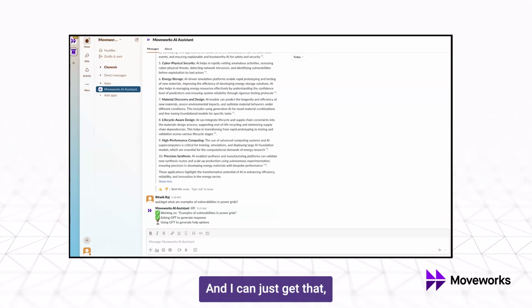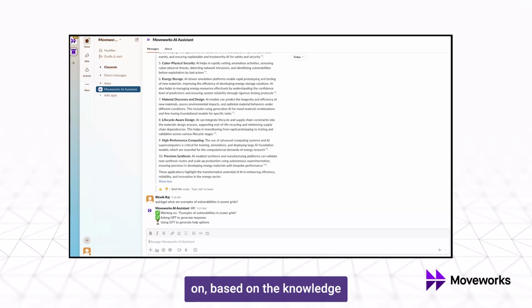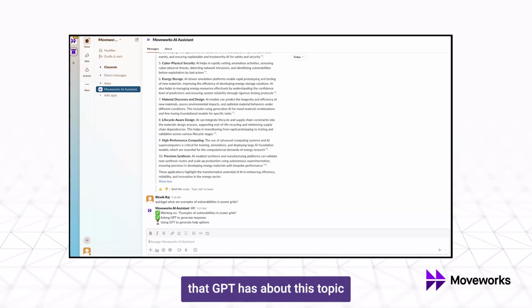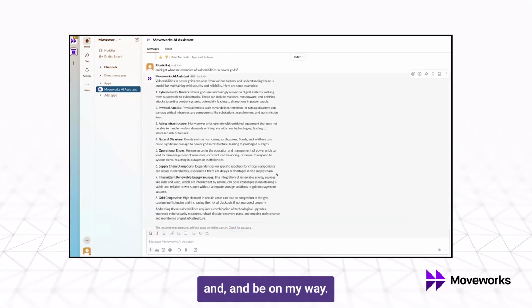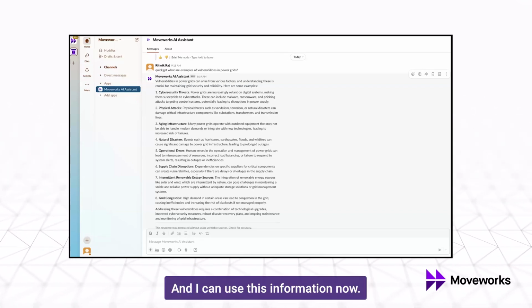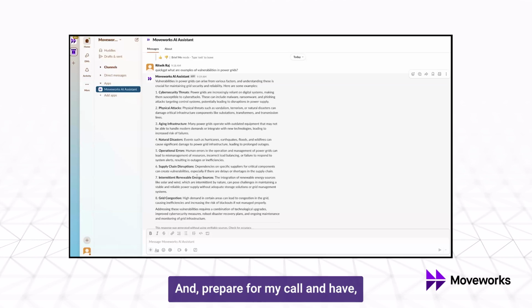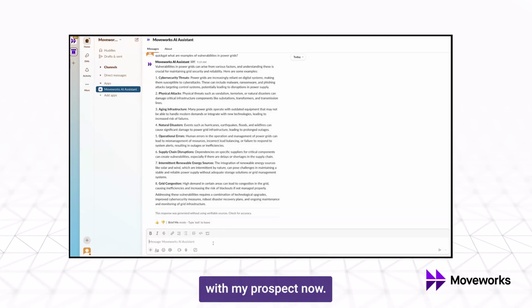And I can just get a quick answer based on the knowledge that GPT has about this topic that allows me to consume this information quickly and be on my way. So cybersecurity threats, physical attacks, etc. That's a pretty comprehensive overview, and I can use this information now and prepare for my call and have a great call with my prospect.